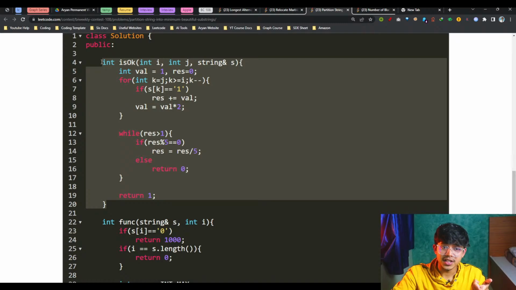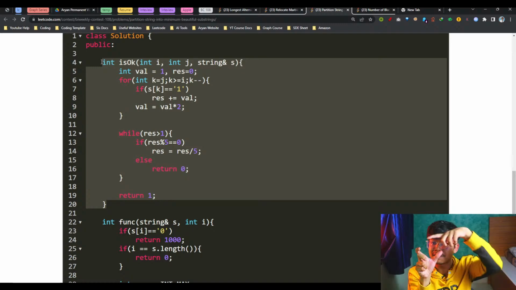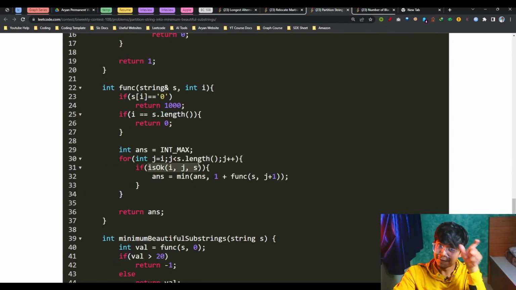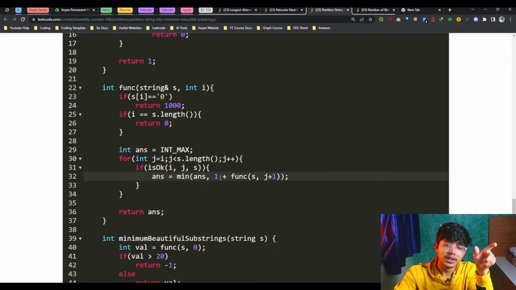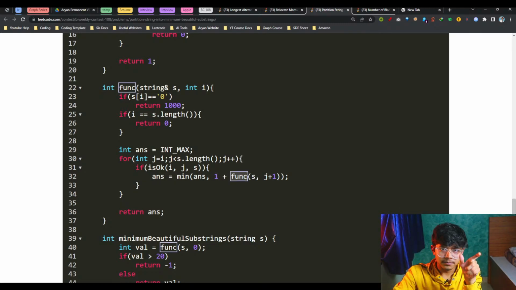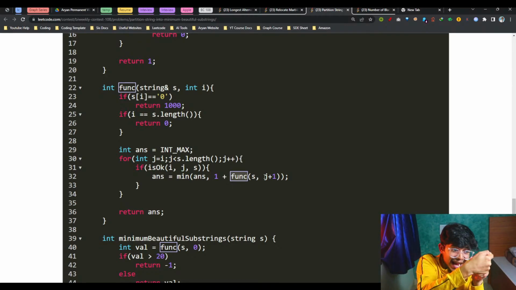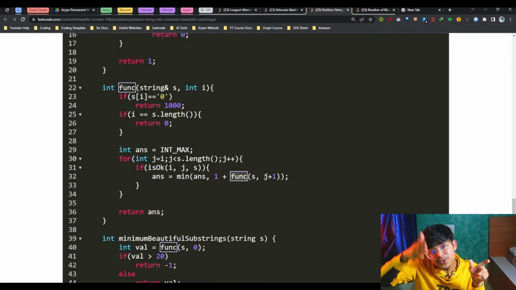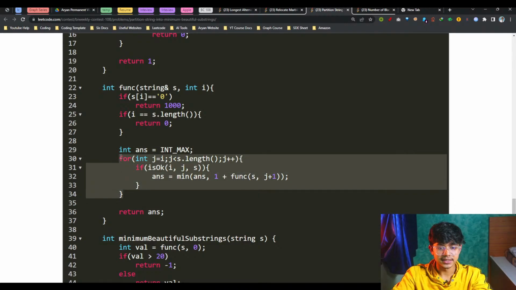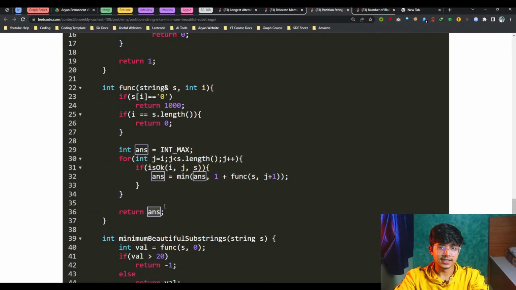By this is okay function, I got to know if that particular substring, converted to a number, is a power of 5. If it is, you can go forward. Now you say, okay, one partition is done, I have got one substring. Simply return me the minimum number of partitions required for the remaining part, starting from j plus 1, because I took from i to j. So starting from j plus 1 to the end, you bring me the value, and I simply get the answer as the minimum value.